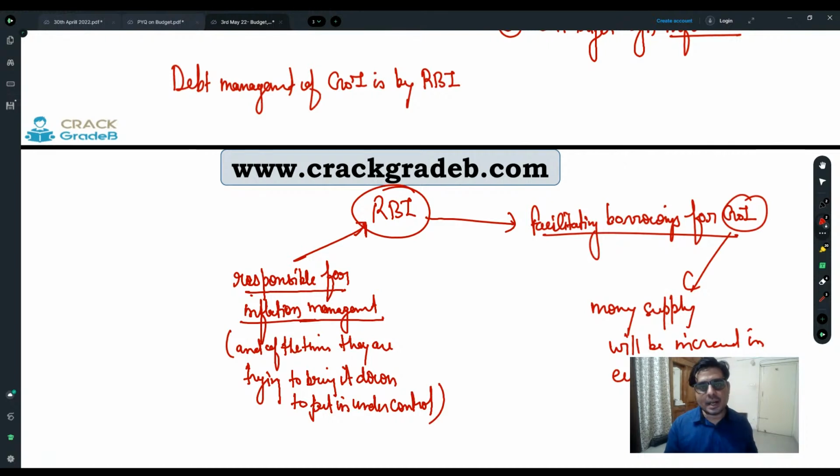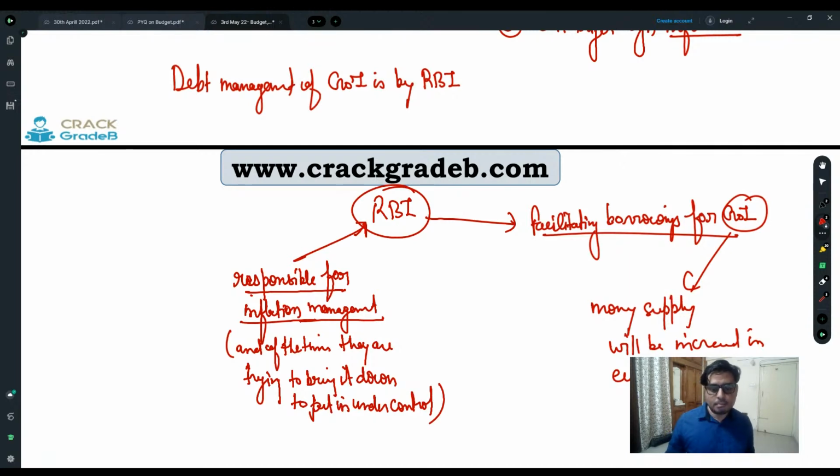So on one side, RBI is providing all kind of financial support to the government, and that money is going to be in our economy. It is going to increase. So at one point, RBI is facilitating more money to the government, and that money is going to cause higher inflation. And at the same time, you are also trying to control the inflation.